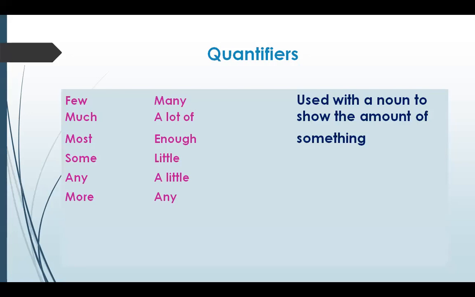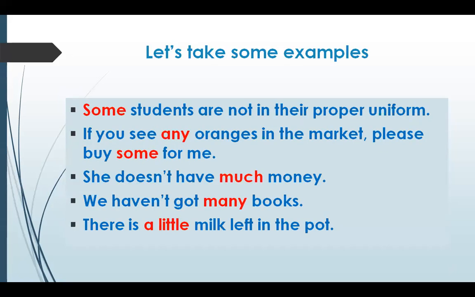Next, quantifiers. Here quantifiers are used with a noun to show the amount of something. The quantifiers like few, much, most, some, many, a lot of, enough, little. So the quantifiers can refer to a quantity or numbers. Let's take some examples. Some students are not in their proper uniform. If you see any oranges in the market, please buy some for me. She doesn't have much money. We haven't got many books. There is a little milk left in the pot.